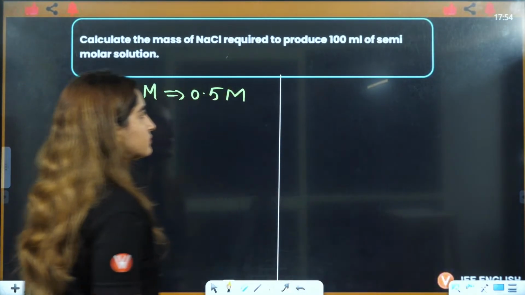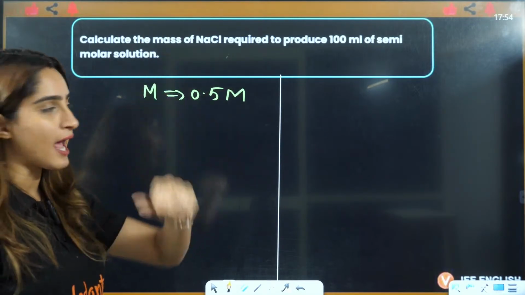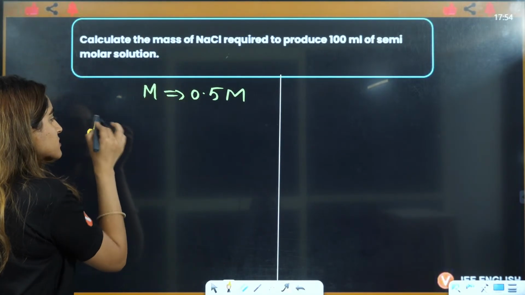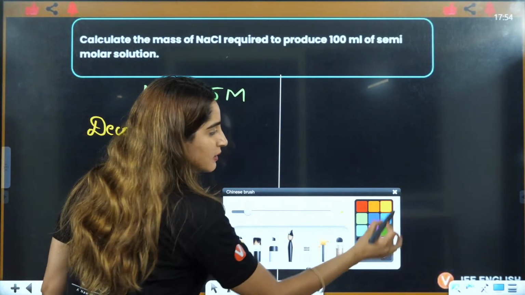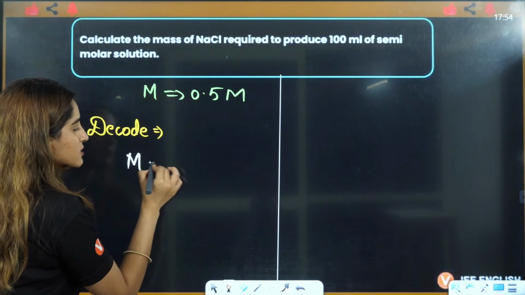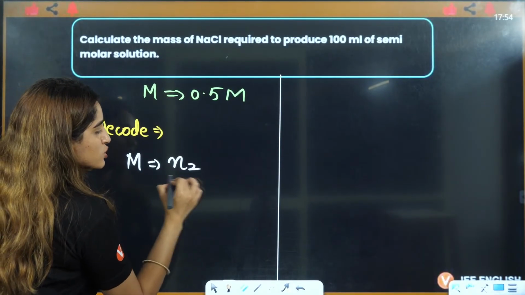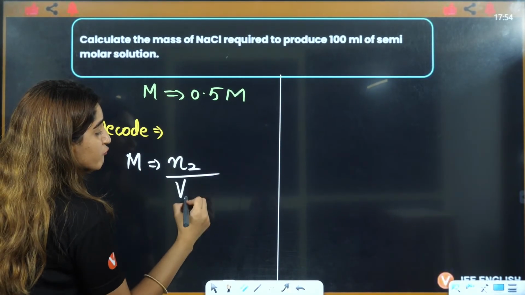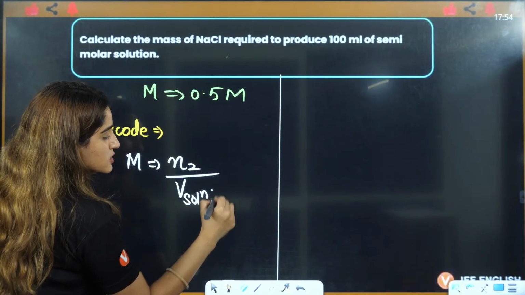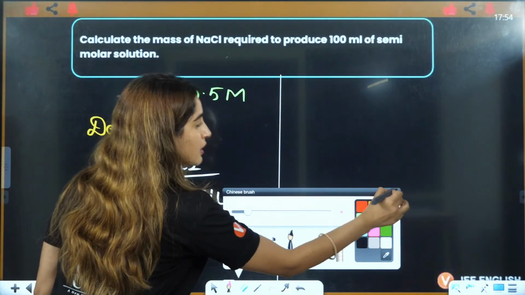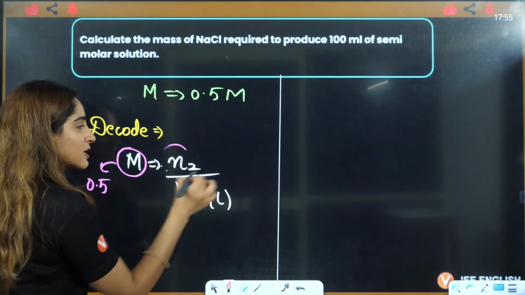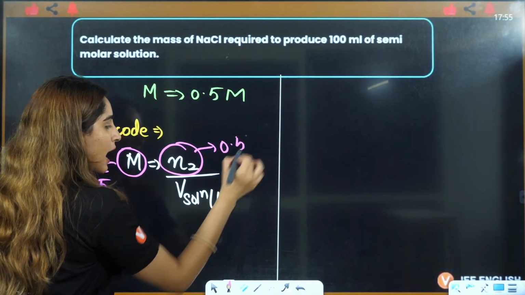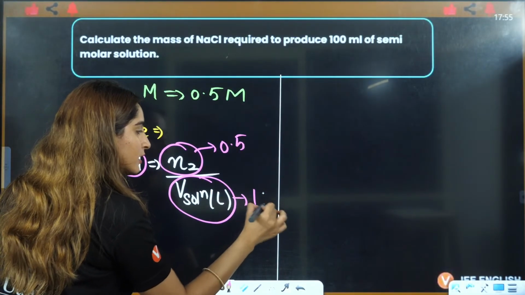Can I decode this? We know that molarity is equal to number of moles of solute divided by volume of solution in liters, right? If this is given to be 0.5, can I take this as 0.5 and put the volume as 1 liter?